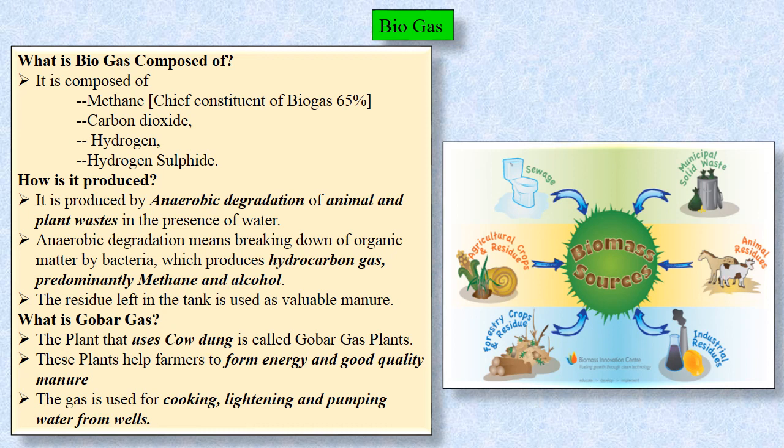Any organic waste that is generated from industries can be used. Forest crops and residue, that means the dry plants and the decomposed matter that we obtain from the forest, can be used. The agriculture waste can be used. So these are all the sources of biomass. That means to get biogas, all these sources can be used.